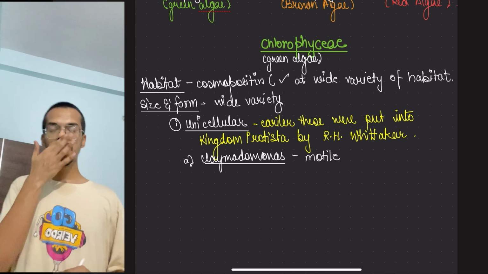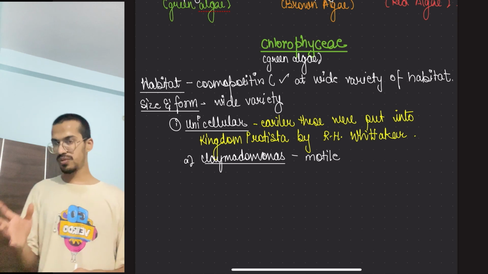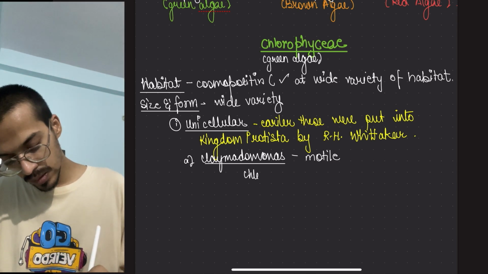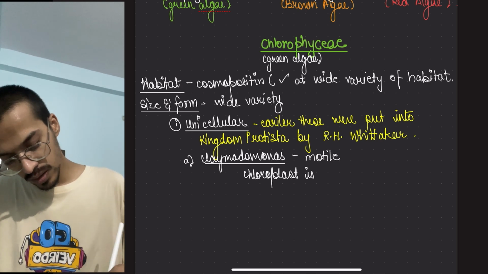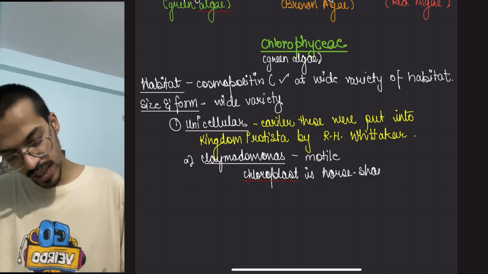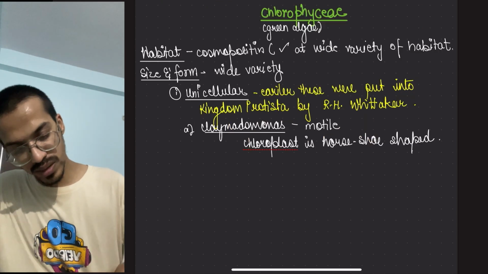Its different species show all kinds of gamete formation. Now its chloroplast is horseshoe shaped. Okay, so that is how it looks like.